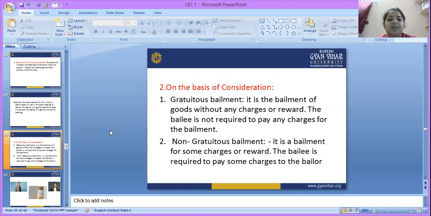Non-gratuitous bailment is a bailment for some charges or reward. The bailee is required to pay some charges to the bailor. That means we already understood the last example.